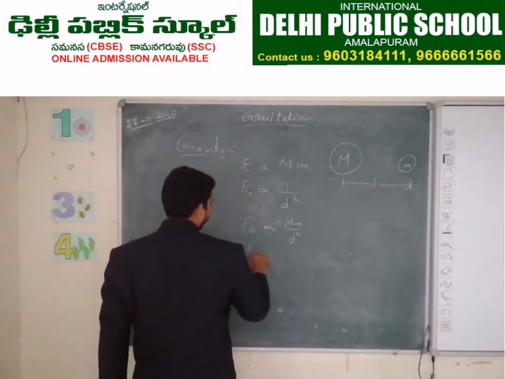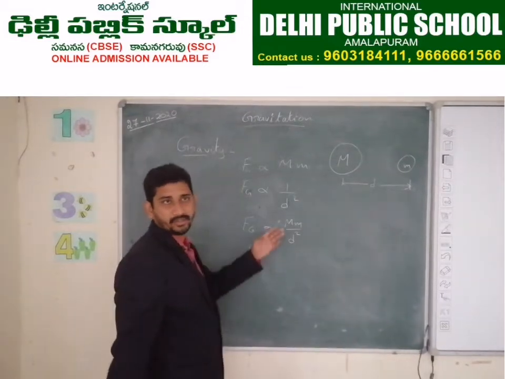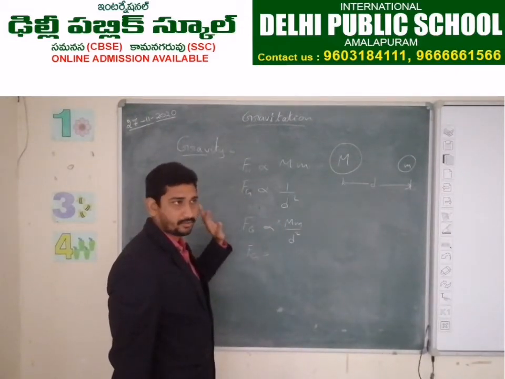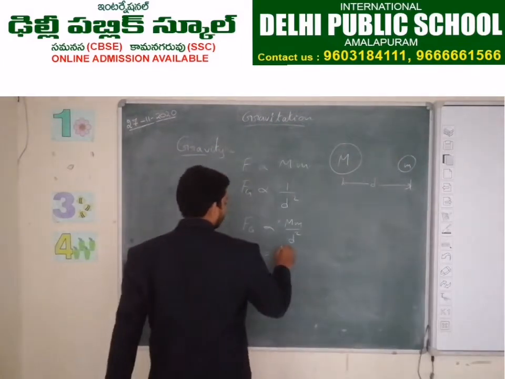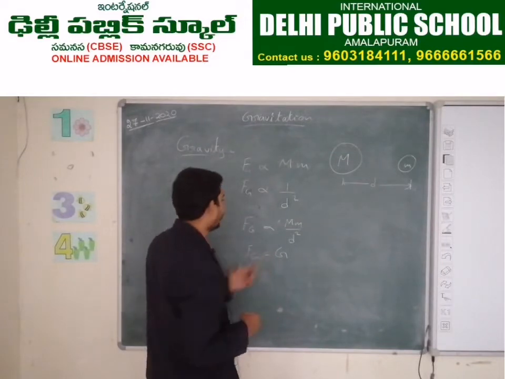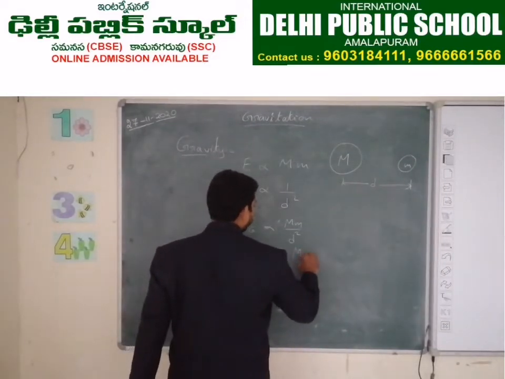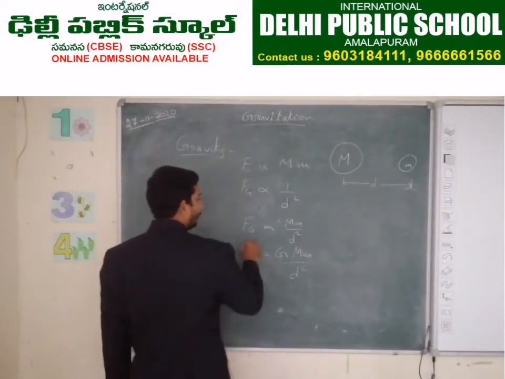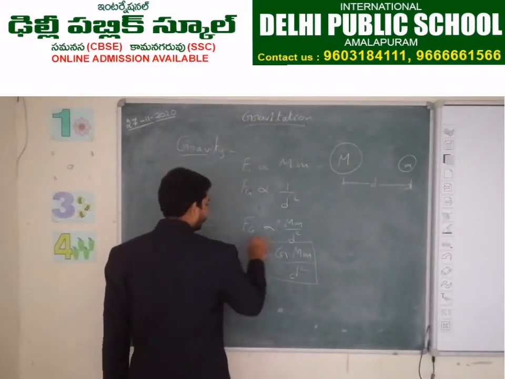To remove the proportionality and get an equality symbol, we have to add one constant. That constant is big G, and big G is also called the gravitational constant. Very good. So big G, big M, small m by d square is the formula for gravitational force.